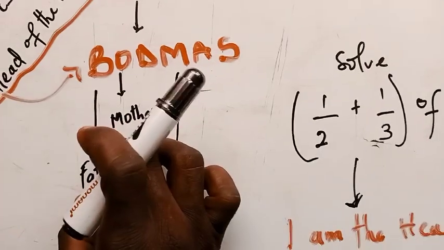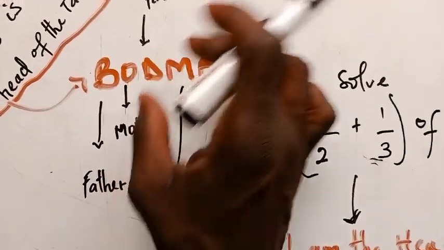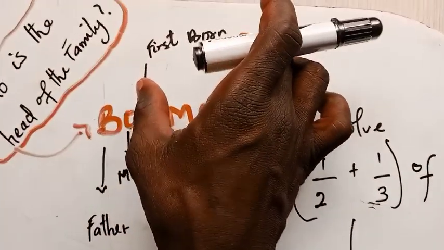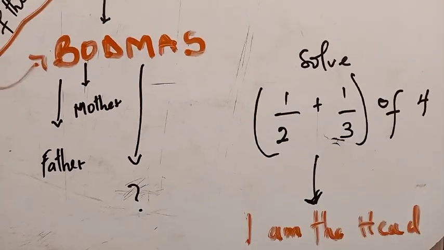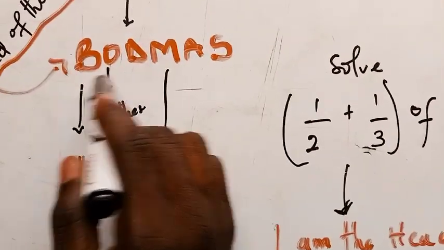So in the absence of the father, the mother takes charge, and so on. The same thing also happens to the firstborn, and so on and so forth. Is that okay? So the key here is to know this arrangement.